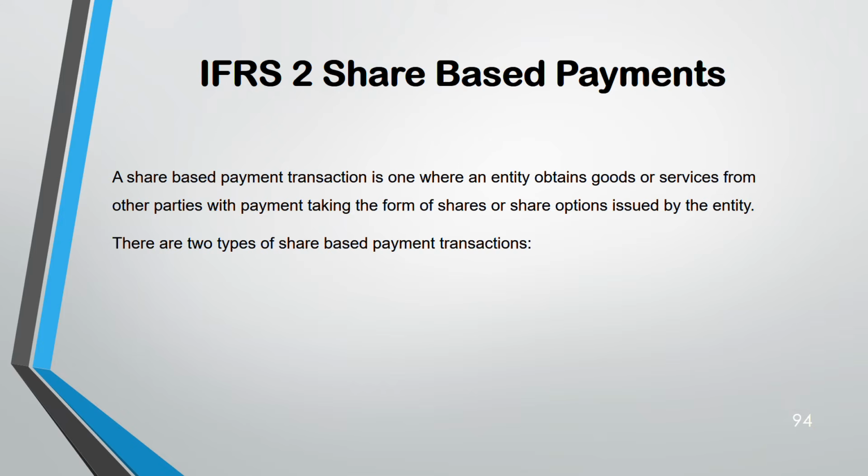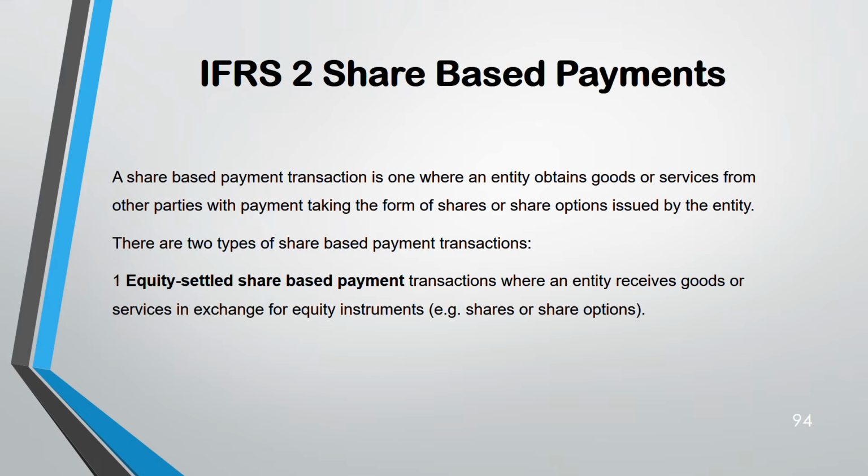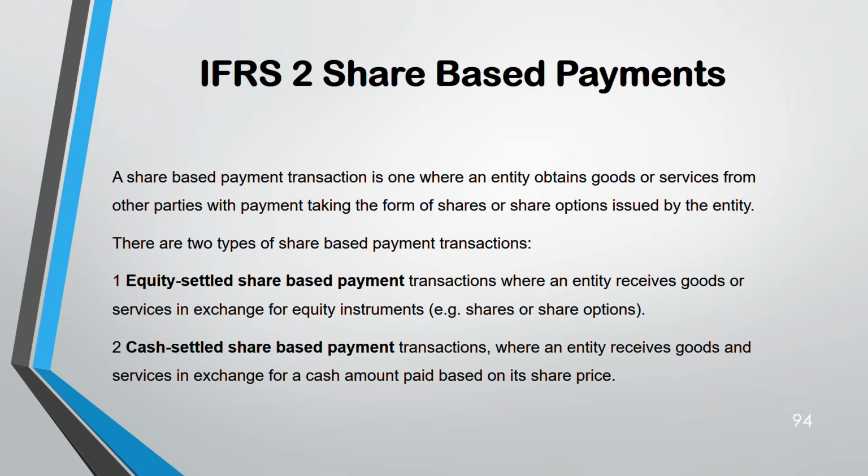Now, there are two types of share-based payment. One is known as equity settled. One is known as cash settled. In equity settled, you are giving them shares or share options. In cash settled, you are giving them cash. That cash amount will be based on the share price on the day when you are actually making the payment. So cash amount based on a share price, cash settled.